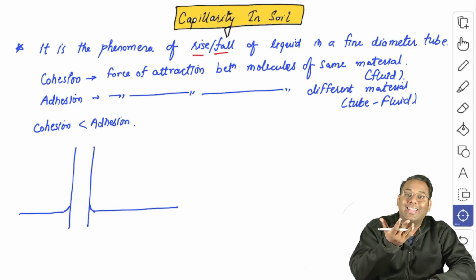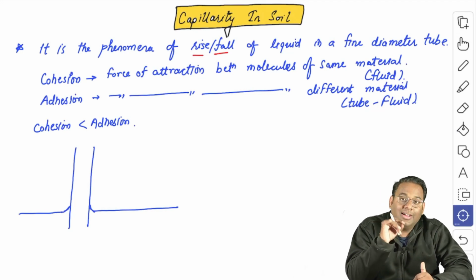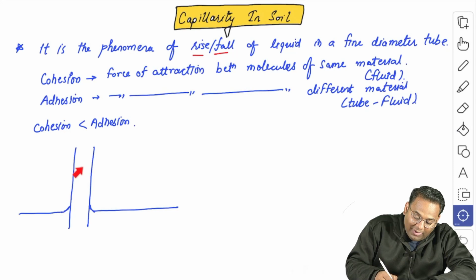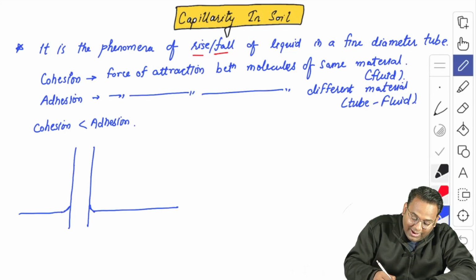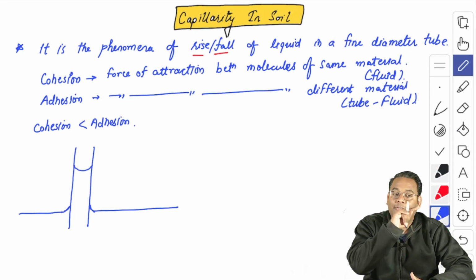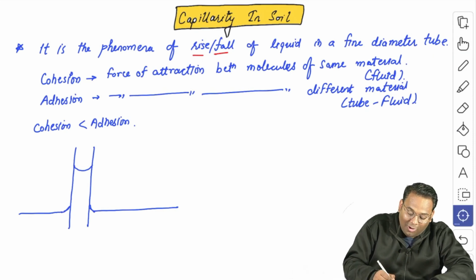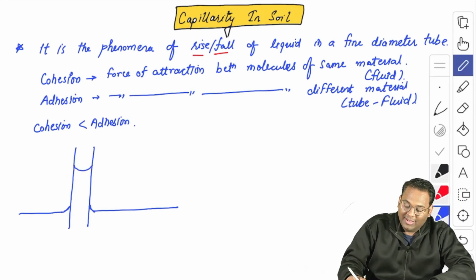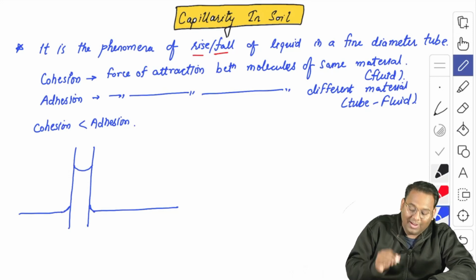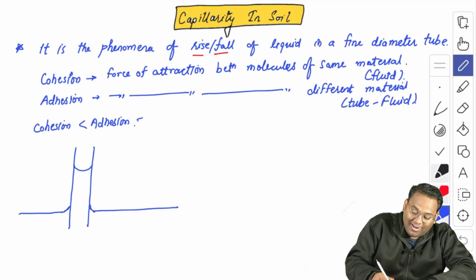Not only on the outside surface but also inside the tube, as the fluid wants to increase the contact area, it will rise up in the tube, and not only will it rise up to a particular level, but even here at the rise you will see that the free surface will not be flat or horizontal, it will be curved again here. Why? Because here also there will be some increase in the contact area because of the presence of such a curve. So here, if the cohesion is lesser than the adhesion, then there is a rise.